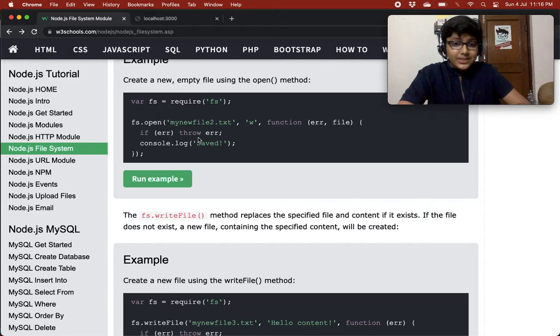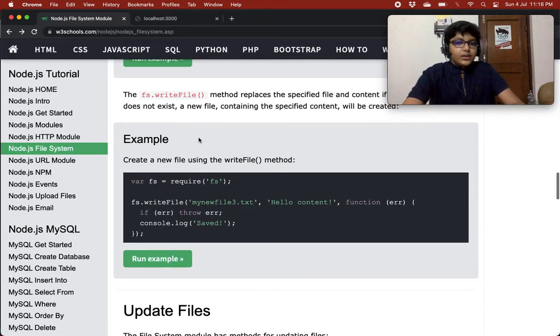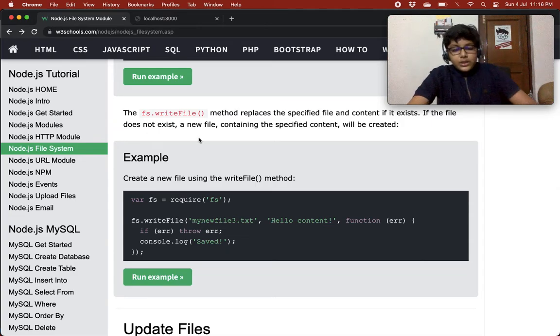If it does not exist, it will create a file with empty content. So now the writeFile method. The fs.writeFile method replaces the specified file and the content if it exists. If the file does not exist, a new file containing the specified content will be created. This is quite interesting.